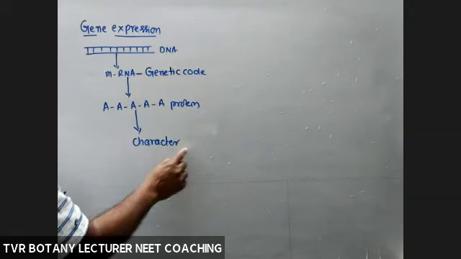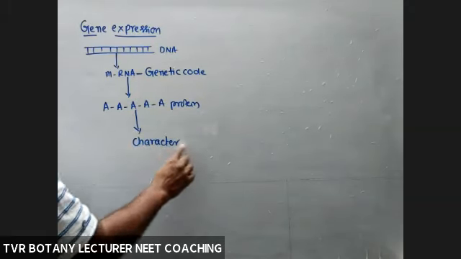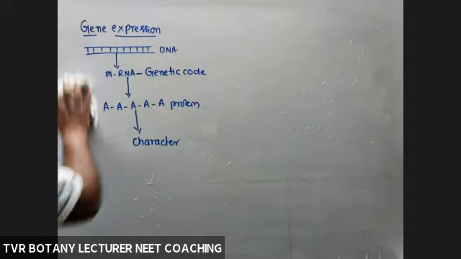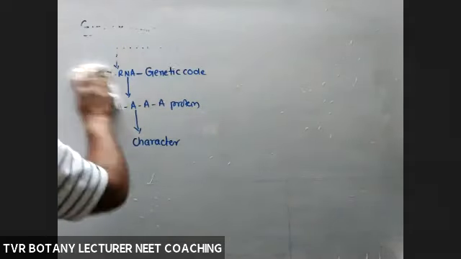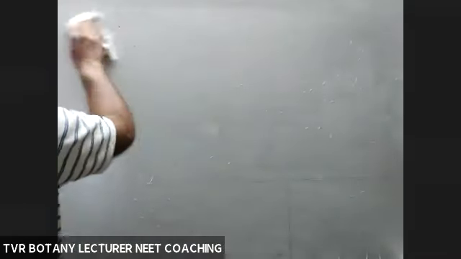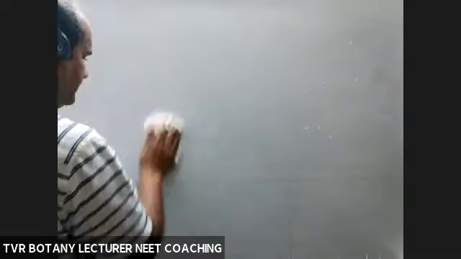Change in protein definitely will change a character. That may be a normal, abnormal, desirable, or undesirable character. So now we are going to discuss the relationship between genetic material, genes, DNA, mRNA, genetic code with the help of mutations.